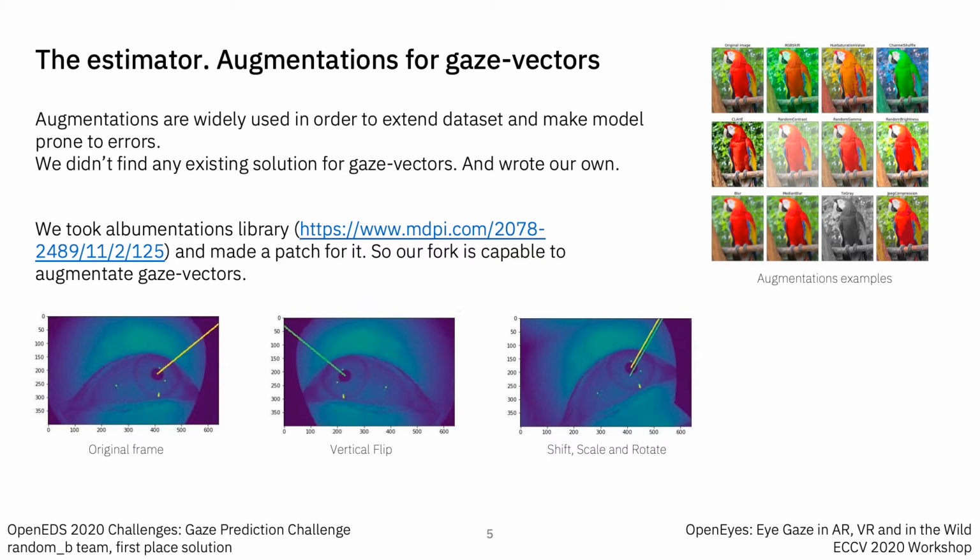We took an augmentations library and made a patch for it. So our fork is capable of augmenting gaze vectors. You can see the original frame, also augmented vertical flip, and shift, scale and rotate augmentation.